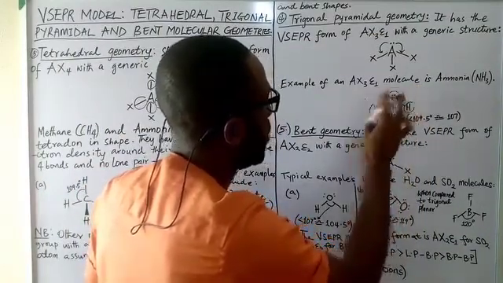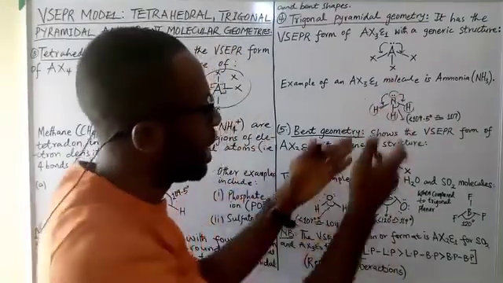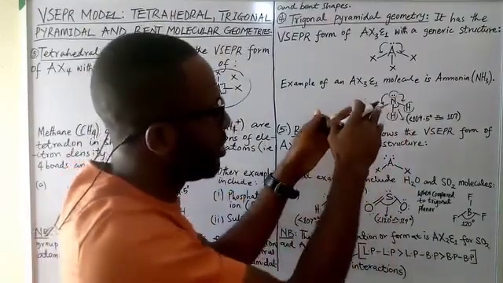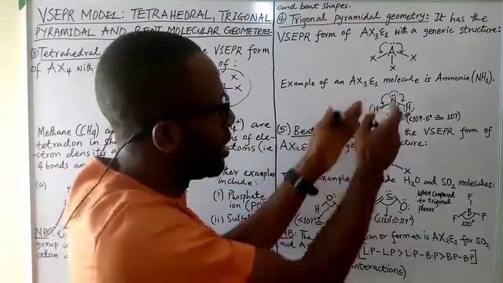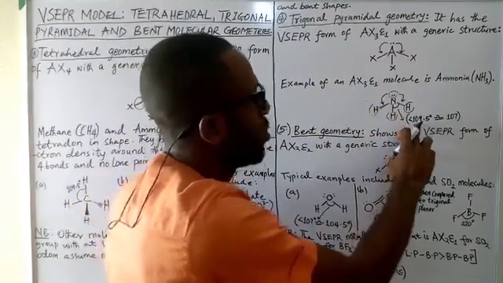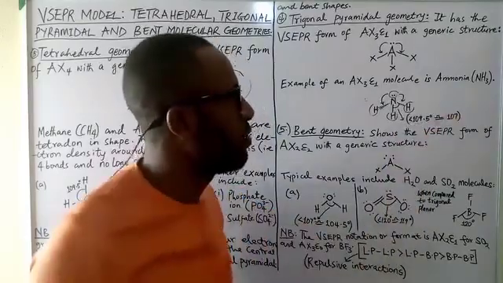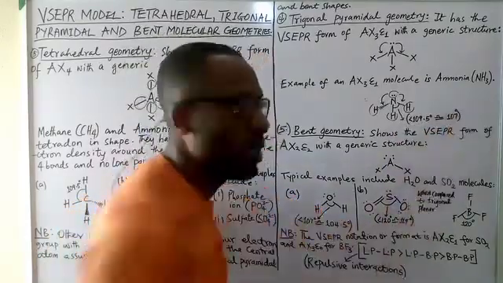The lone pair exerts more repulsive pull on the bonds, and while they try to move away from each other, the bond angle reduces, so it is less than what we have for the tetrahedral molecule. In the ammonia molecule, we have a bond angle of 107 degrees.